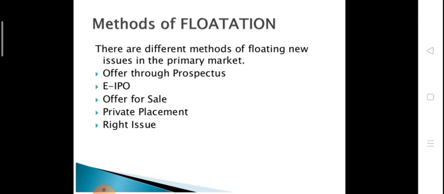Now next one is rights issue. Rights issue is a right to issue, meaning it is a primary right of the shareholders, that first they issue the shares to the existing shareholders, and this is their primary right, that first they take the amount of securities they want to purchase from the company, and after that all the remaining securities are offered to the general public. So these are the methods of flotation in the primary market.